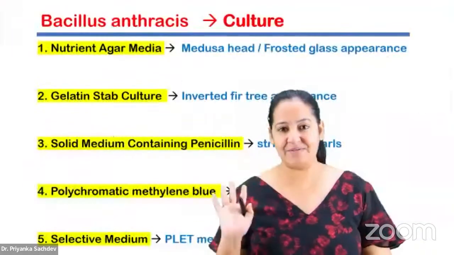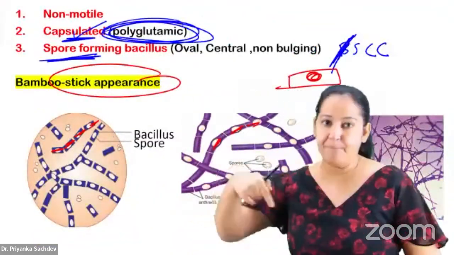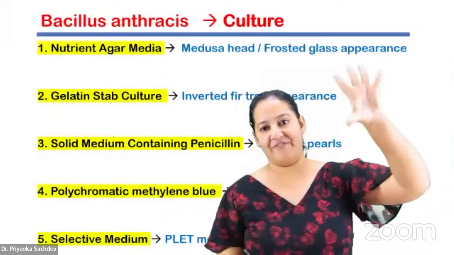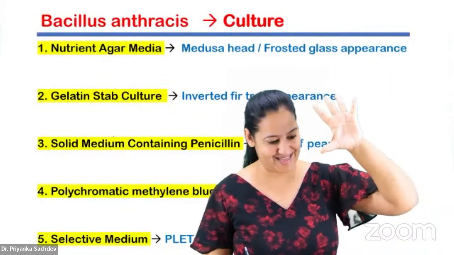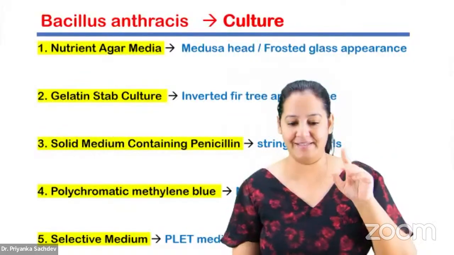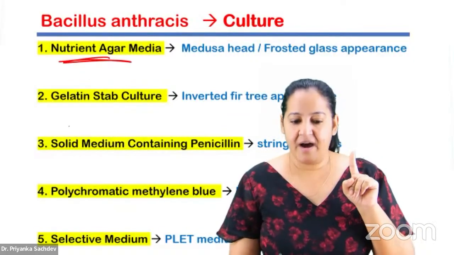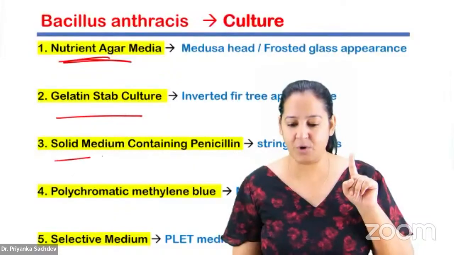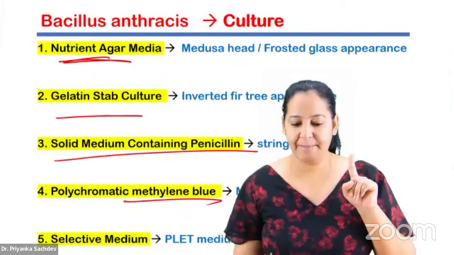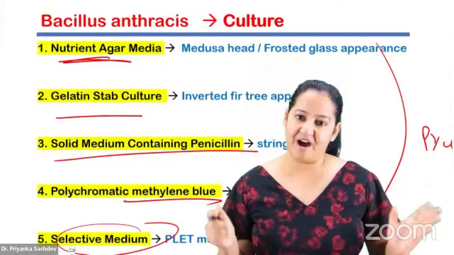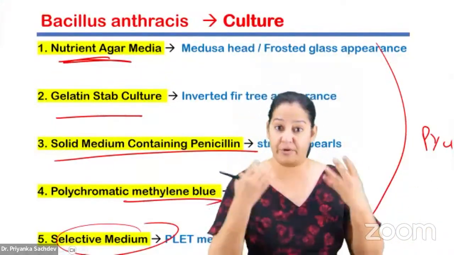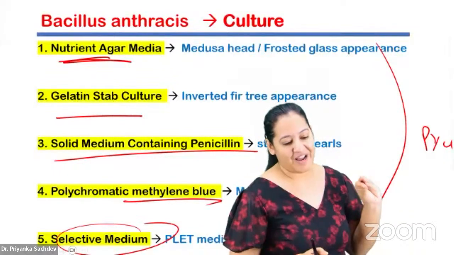So Bacillus anthrax, we have seen the morphology. Learn the bamboo stick appearance. Now let me tell you the 5 culture media of the Bacillus anthrax. Listen, I will tell you: nutrient agar, gelatin stab, solid media containing penicillin, methylene blue, and selective media. Believe me, all 5 have previous year questions. They are asked in PYQs. You can check if you don't believe.